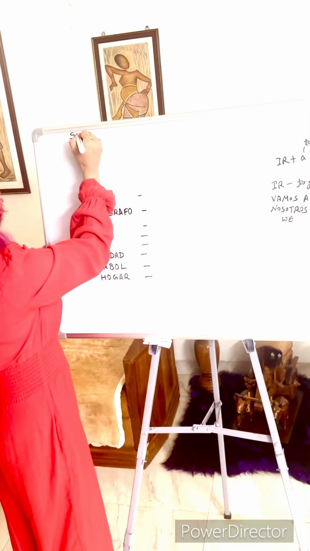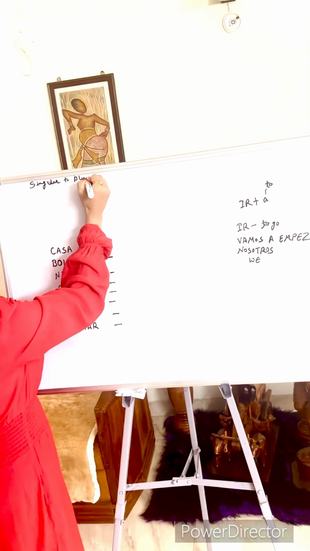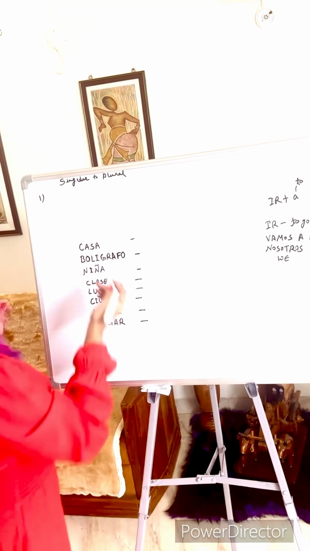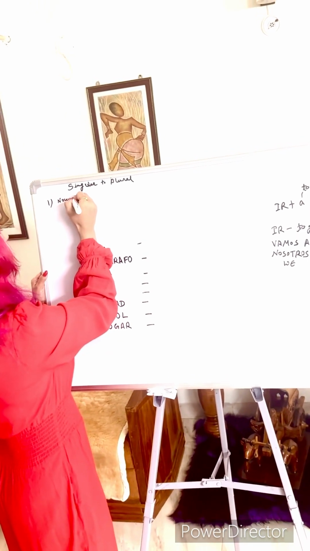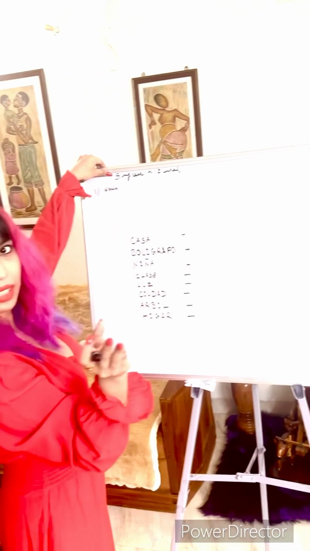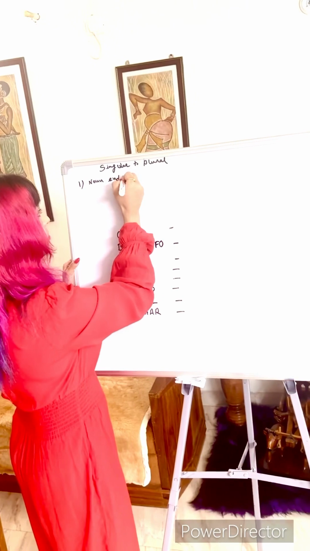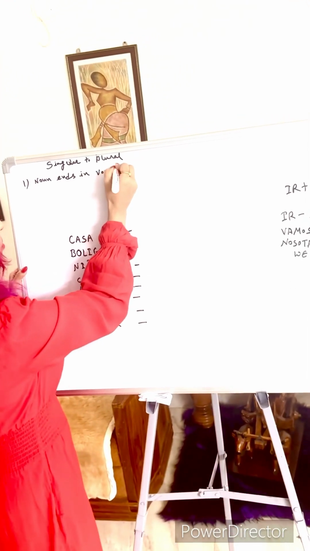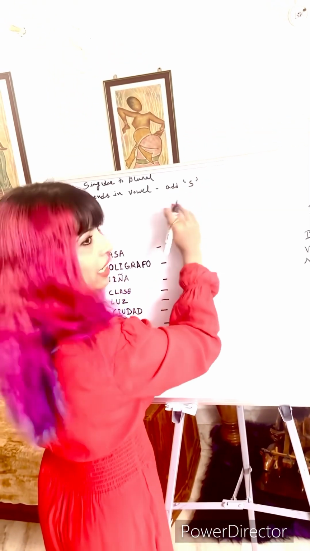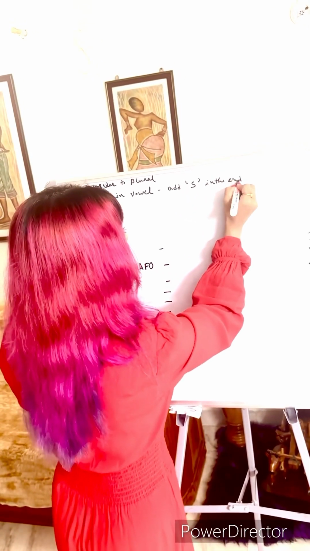Today's topic is singular to plural. There are very few rules. We all know what singular and plural are: singular denotes one object and plural is more than one. So when a noun ends in a vowel, we just need to add s in the end to change it into plural.